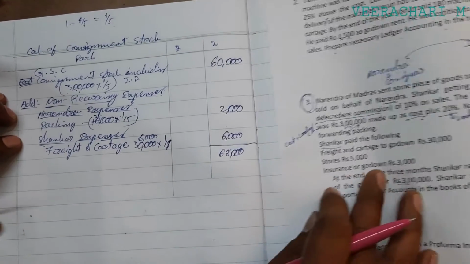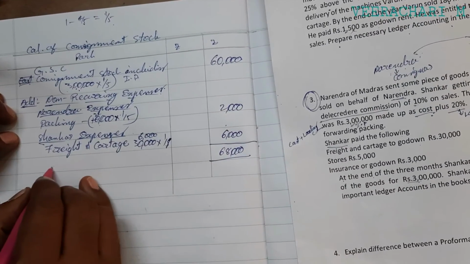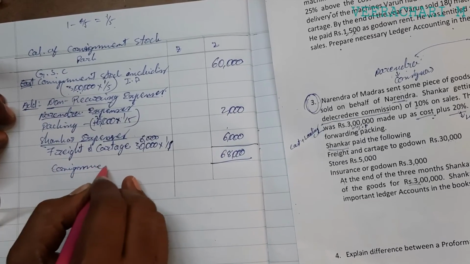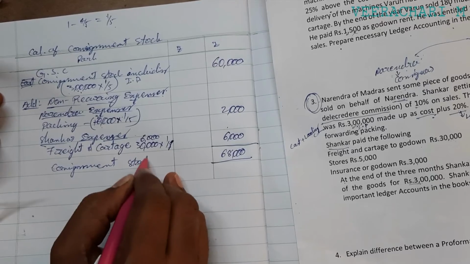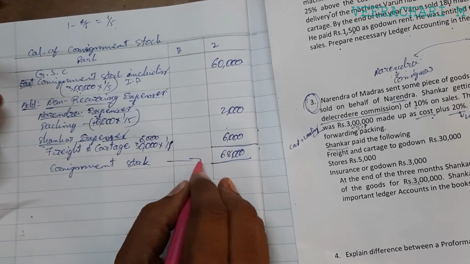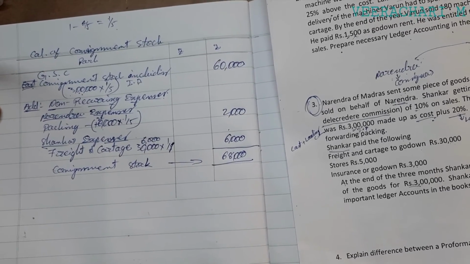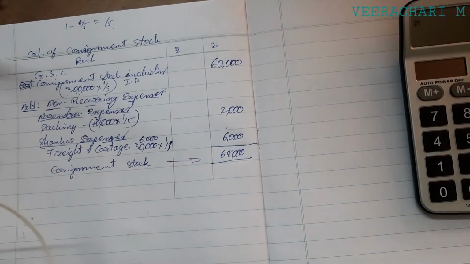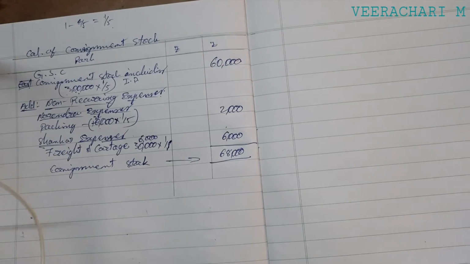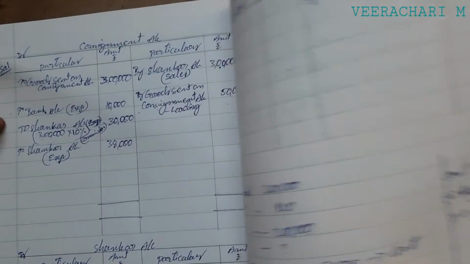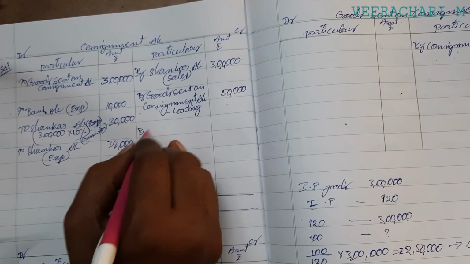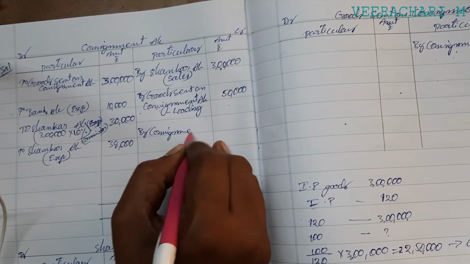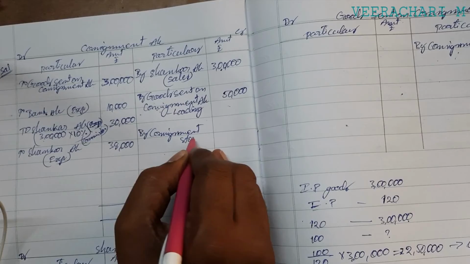Hence, the consignment stock value is 68,000. Simply, you can credit it to the consignment account, that is, by consignment stock account.